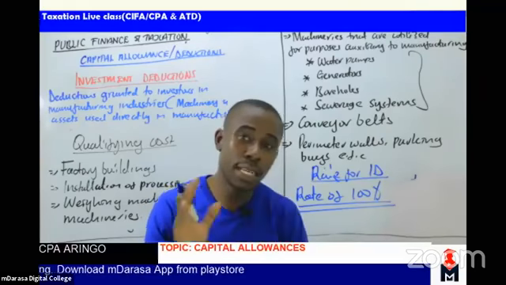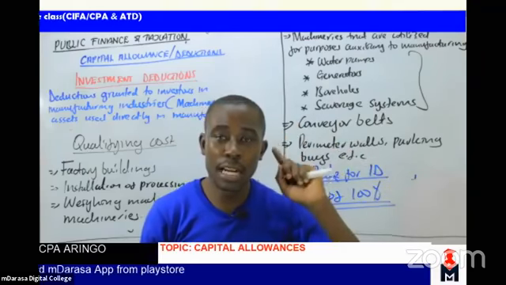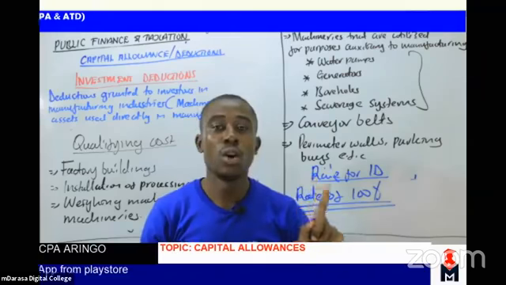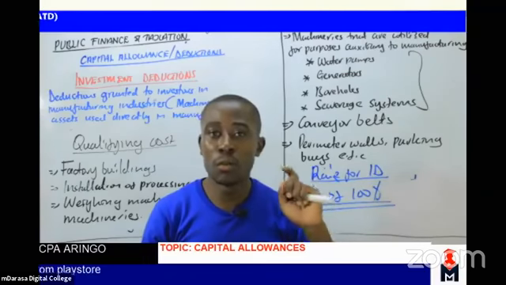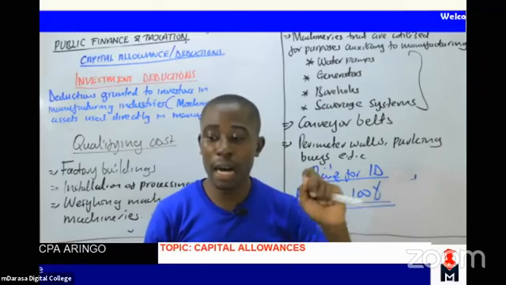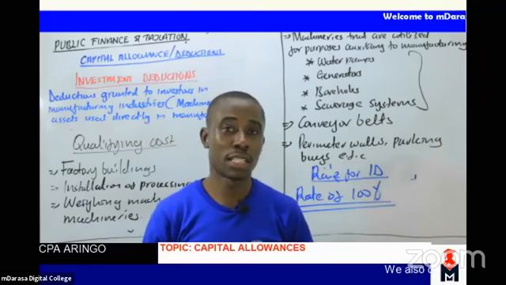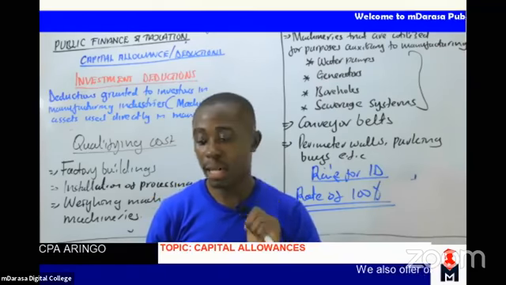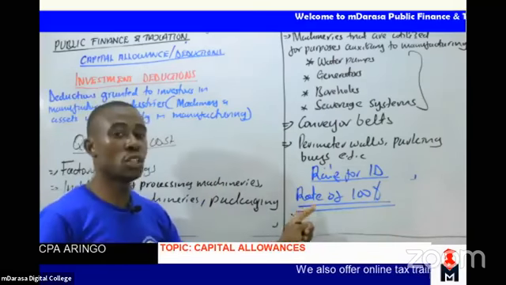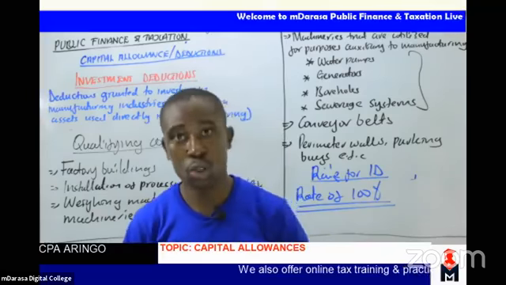Previously, up to 2018, we had satellite towns and major towns. But from last year, 2019, for all industries, irrespective of where they are located, ID is going to be provided at the rate of 100%. So please mark that very correctly. After we've talked of the component of ID, the next concept is: how do we compute ID?